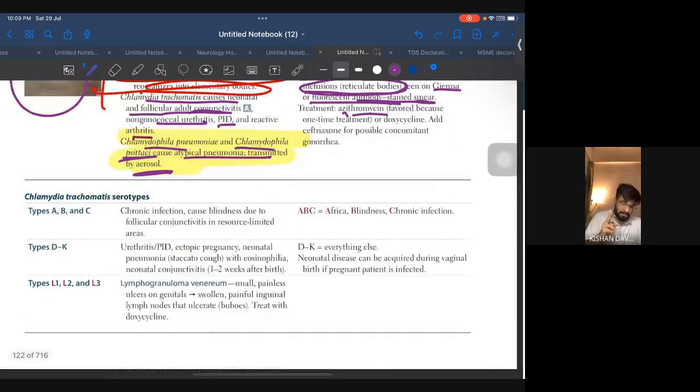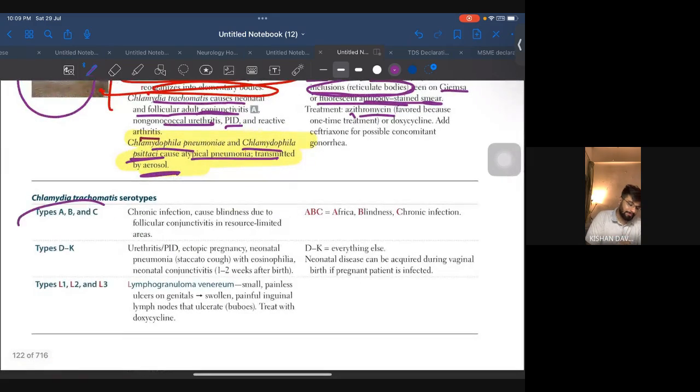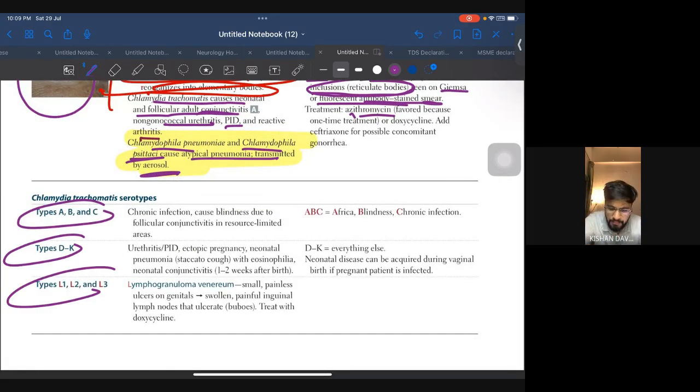Okay. Now, one important point I want you to know is the serotypes A, B, C, and so on. So remember one thing. Neonatal conjunctivitis caused by chlamydia occurs 1 to 2 weeks after birth, whereas in gonococcal we saw 2 to 5 days after birth. Okay, so don't get confused, and they will ask you the week.